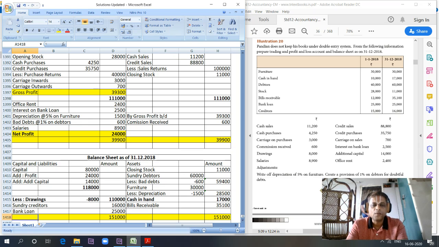That is the reason, students, I said journalizing makes a huge impact. Now we have prepared this without preparing the journal entry. So journalizing and preparing a ledger and then coming into the profit and loss account will always be helpful in identifying these types of errors. Whether it is single entry or double entry system, students have to be very cautious of this fact.